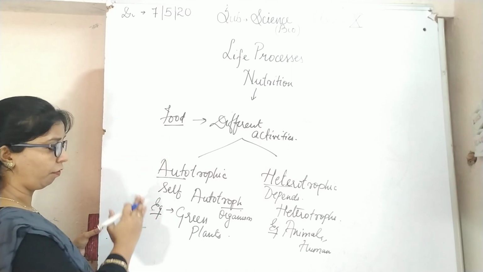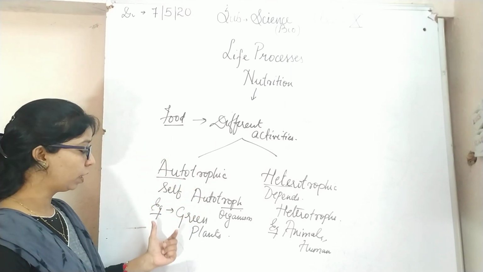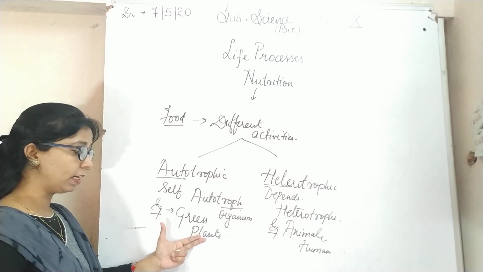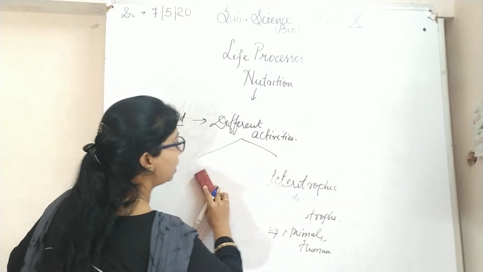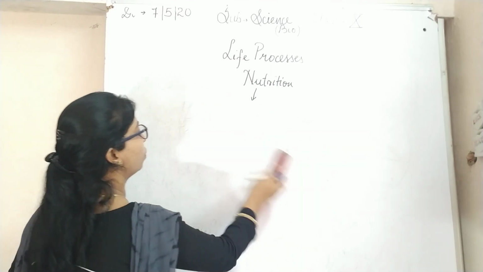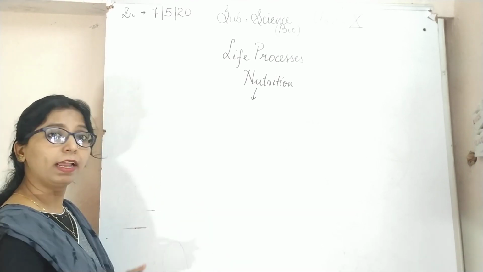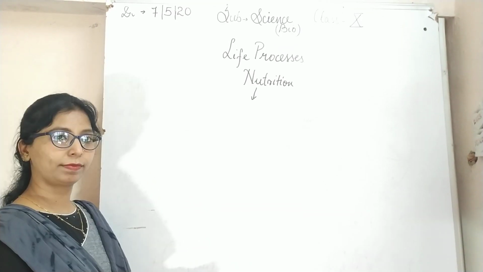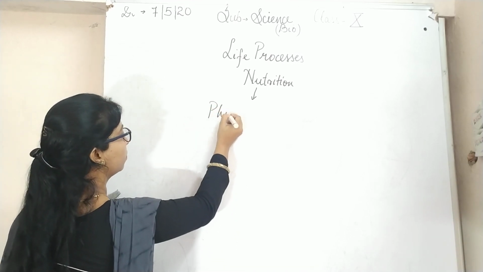Autotrophic, as I have said, is the process in which green plants prepare their own food by the process of photosynthesis. So we will see what photosynthesis is and how organisms prepare their own food.